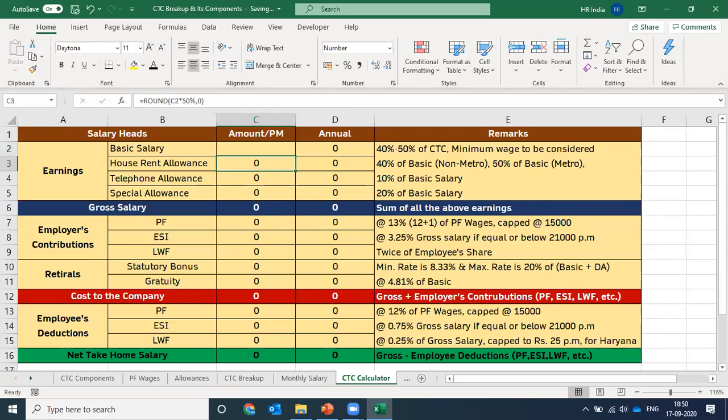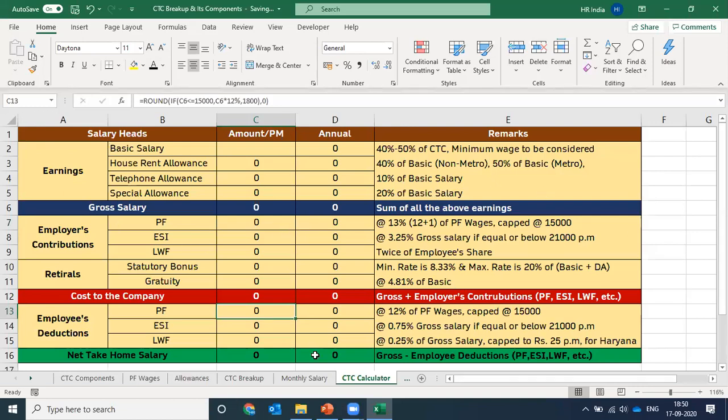In which, if you notice, each of these cells has formulas in it. Each cell is formula driven depending upon its applicability. So whenever I'm talking about PF, the formula which I have entered here is on the basis of PF applicability. Again, for ESI, the formula is on the basis of ESI applicability. Same for LWF, statutory bonus, gratuity, etc.